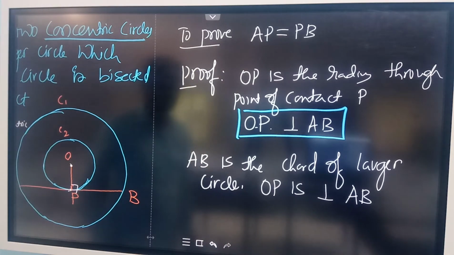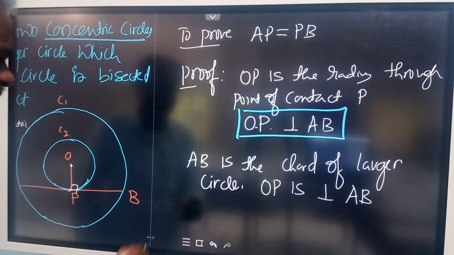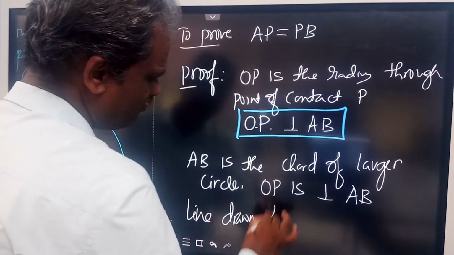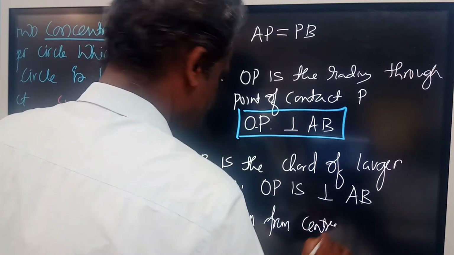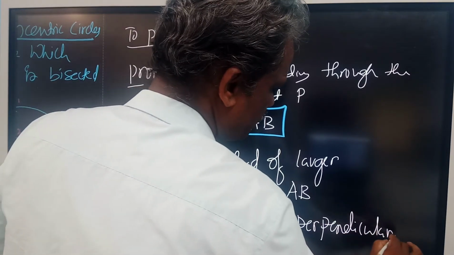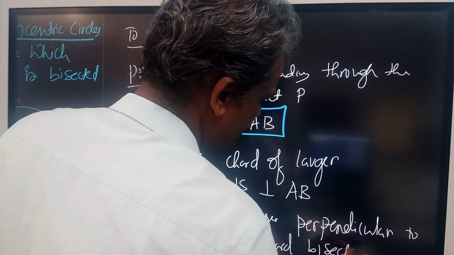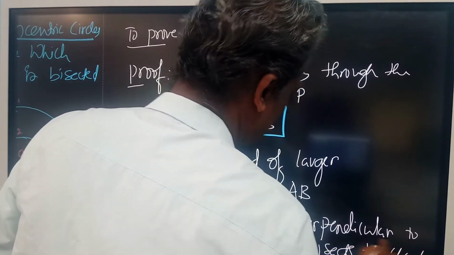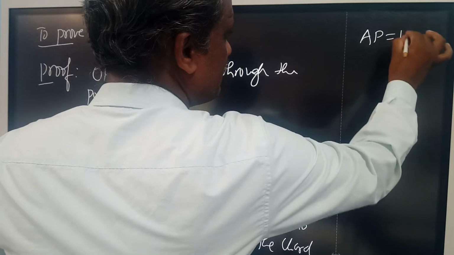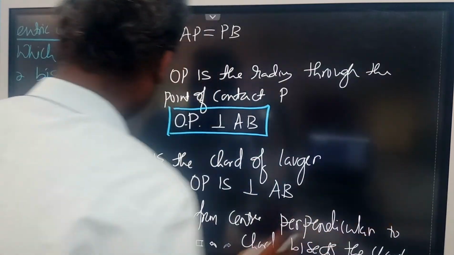OP is drawn from the center of the larger circle. You know that a line drawn from the center perpendicular to the chord bisects the chord. So that means I can write AP is equal to PB. So this is one method you can write.